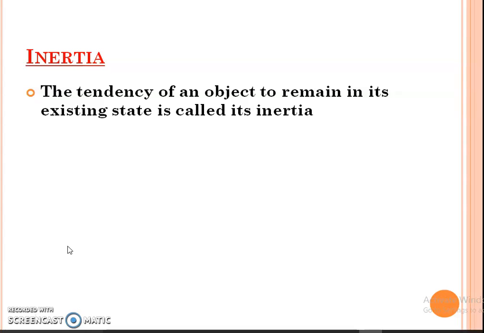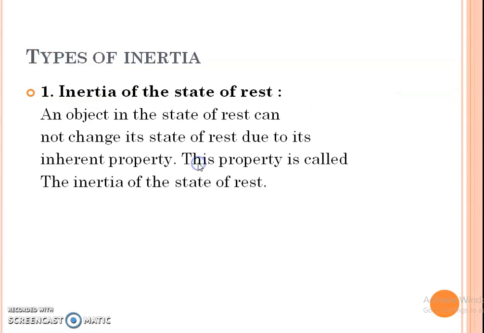Inertia. The tendency of an object to remain in its existing state is called its inertia. There are three types of inertia. First one, inertia of the state of rest. An object in the state of rest cannot change its state of rest due to its inherent property. This property is called inertia of the state of rest.